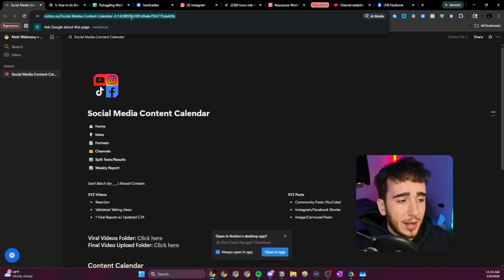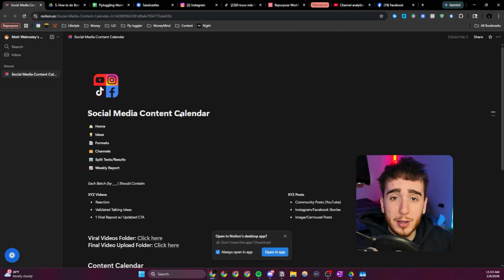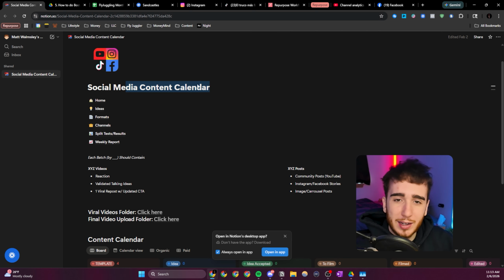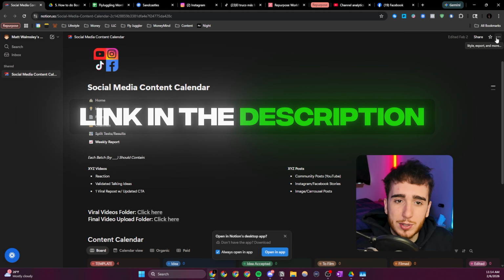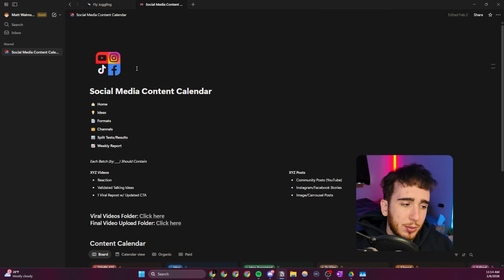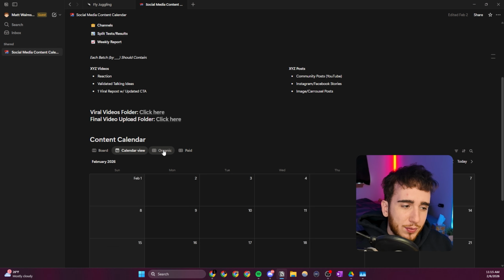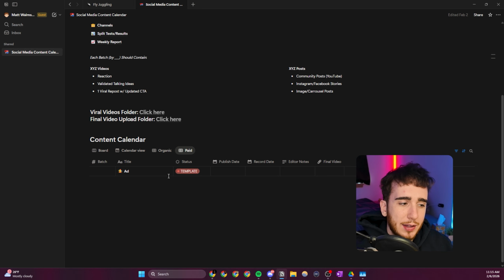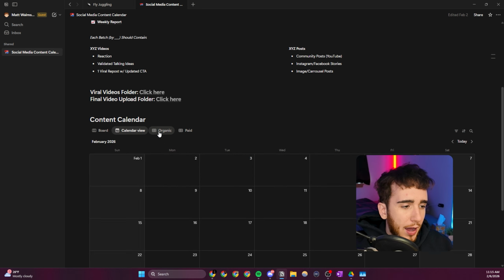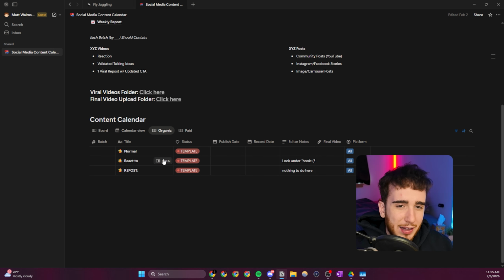Finally, I'll show you guys the template that we made so you can just steal it from us. So this is the social media content calendar. You can rename this however you want, change the icon, but I'll leave the link to it in the description. I'll make sure that this content calendar is able to be duplicated so you guys can use it. But yeah, it basically has everything that I showed you before. So it has the board view, the calendar view, and then all the organic videos. And then if you're making any paid ads, the paid ads. And yeah, you can literally just start using it exactly how I was using it.